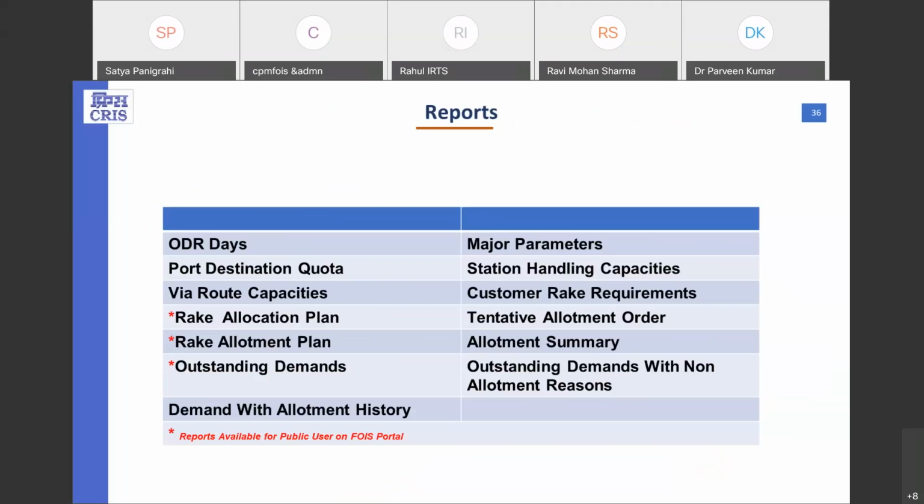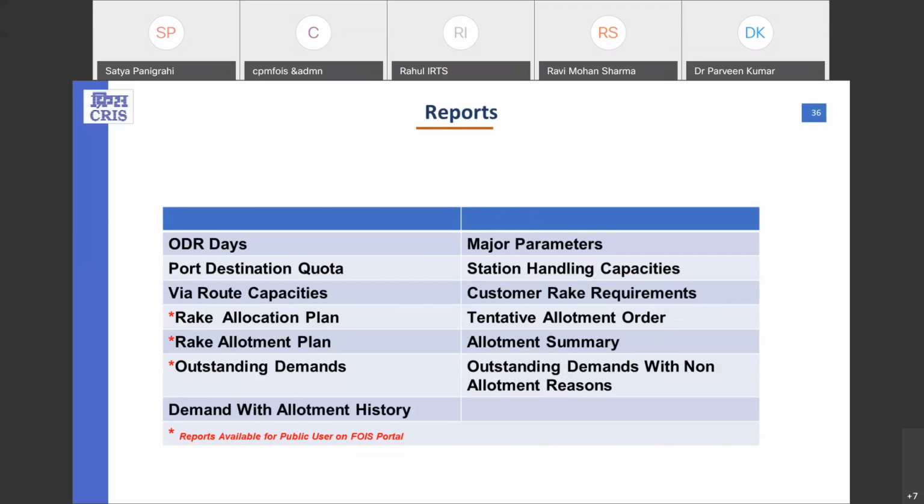And here are the different reports defined for the different railway officials: ODR days, major parameter, core destination quota, station and link capacity, wire route capacity, customer rake requirement, rake allocation plan, tentative allotment order, which defines the tentative allotment order for any rake allocations.